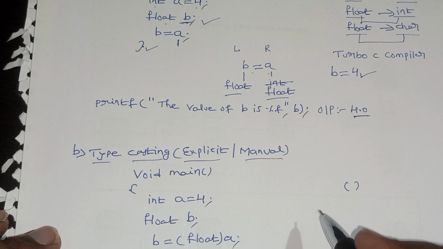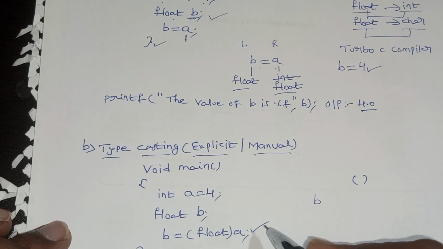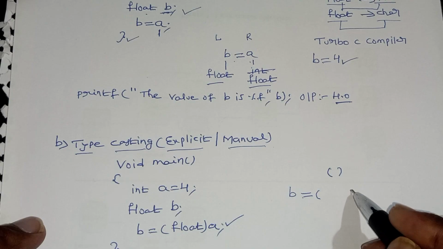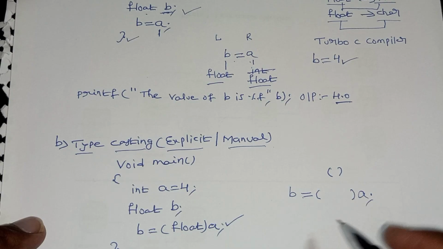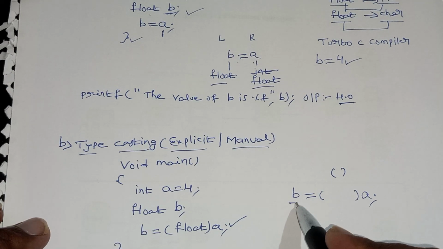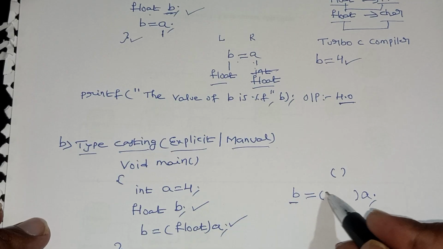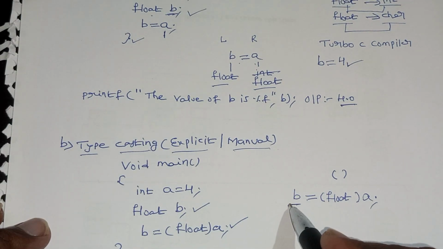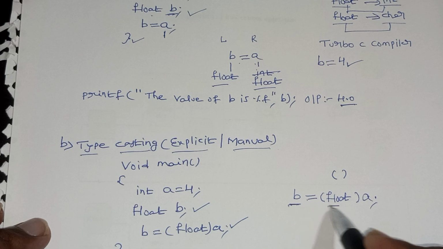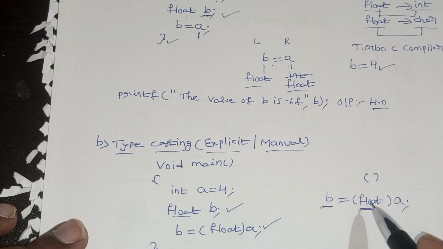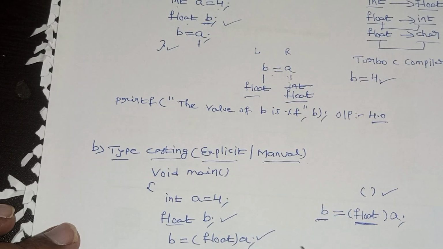How to convert? For example, same example I am taking here. So b equal to, you give braces like this. Then in this, what do I have to fill? Always the LHS type you have to fill. What is the LHS type? It is float. You write float there. Whatever the type of the LHS, that you have to write. So b is a float type, that you have to fill in between the two braces. So this is called the casting operator.